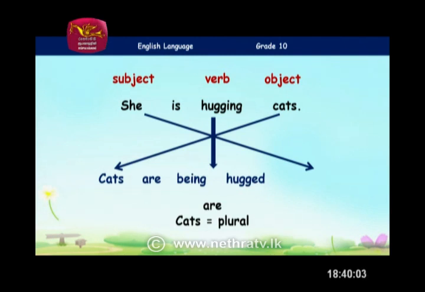And then what happens to she? Are we going to use she in exactly the same way? Miss Samadhi, you can't say by she. Why can't we do that? You have to use by her there. Exactly, we have to turn this subject pronoun into the object pronoun in passive voice, children. So she becomes by her. So, she is hugging cats. Cats are being hugged by her. That's how you write it.